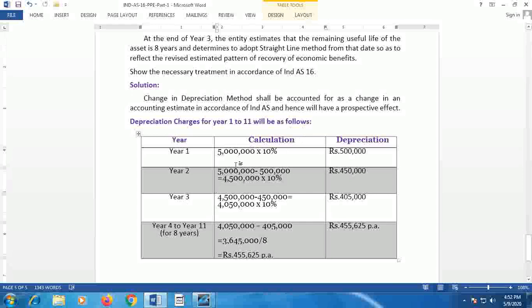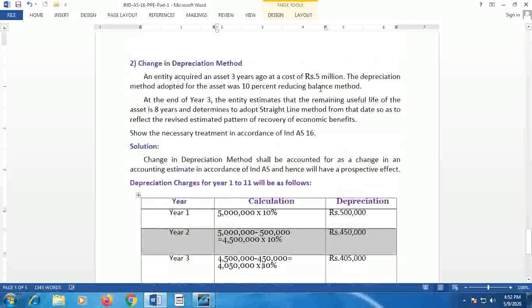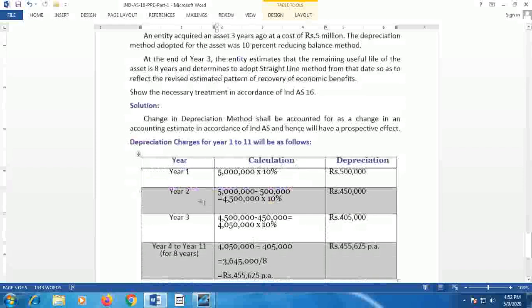That means in the first year, as given in the example, the value of the asset is 5 million. 5 million into 10% on the diminishing value method or reducing balance method. So depreciation comes to 5 lakh. In the second year, for the reducing balance, that is 5 million minus 5 lakh, that gives 4.5 million into 10%, that gives 4,50,000 as depreciation.